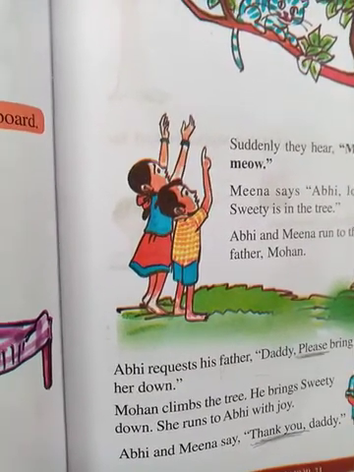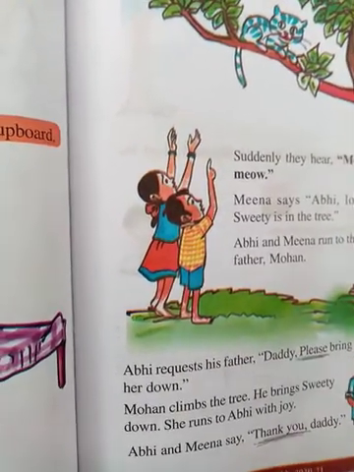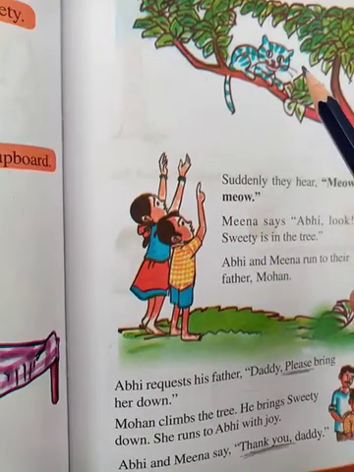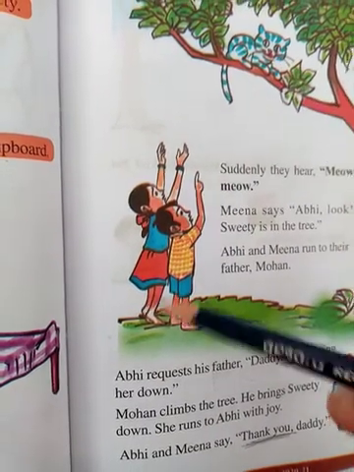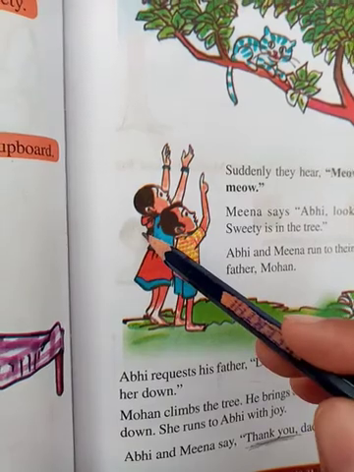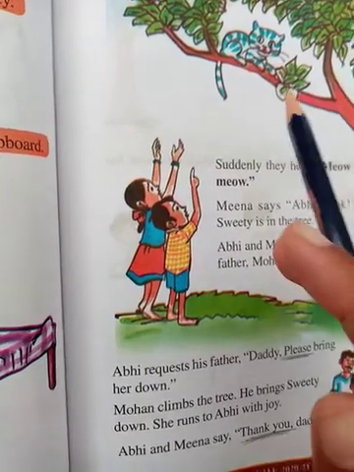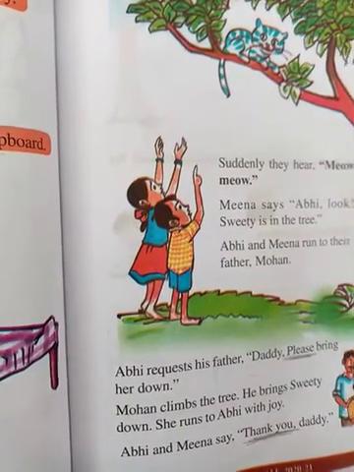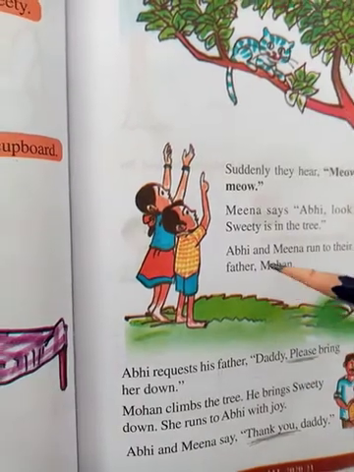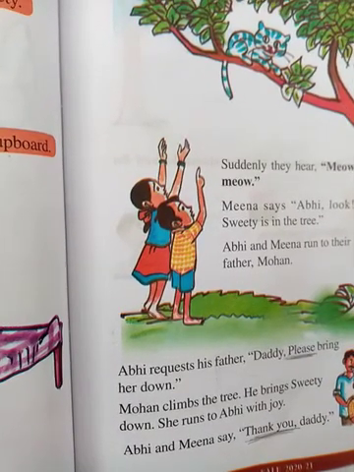So we learned who Abhi and Meena are, and then what that kitten is, right? Abhi and Meena are brother and sister, and then Abhi's pet is a kitten, right? Yes, you people also have your kittens, I mean your pets, right?